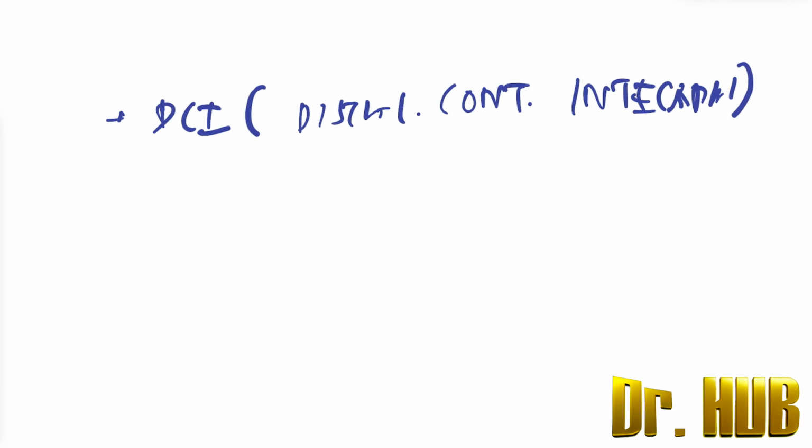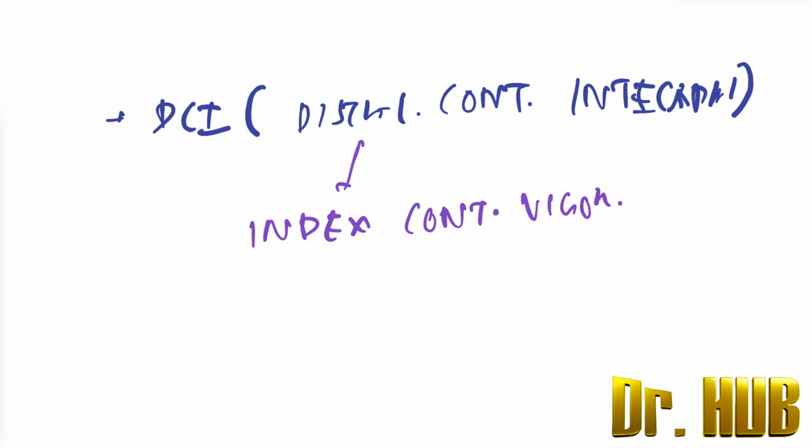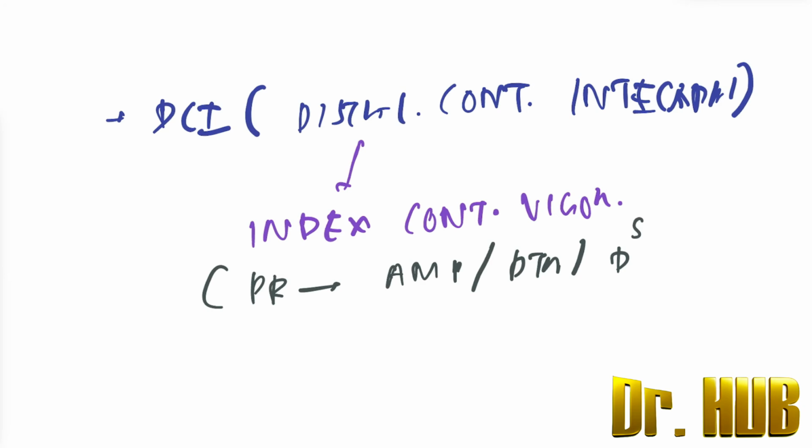This terminology is an index of the contractile vigor. It is calculated as a product of the amplitude, the duration, and the span of the distal esophageal contraction.